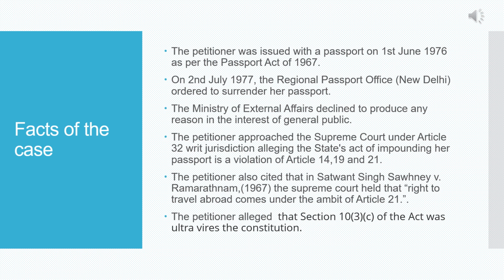So let's cross-check what the facts of the case were. Here in this case, Maneka Gandhi, the petitioner, was issued a passport in 1976. But in 1977, she was asked to surrender the passport by the regional passport officer, New Delhi. And the Ministry of External Affairs didn't produce any reason why she was supposed to surrender her passport. They just quoted that it was in the interest of the general public. So the petitioner approached the Supreme Court under Article 32 jurisdiction,